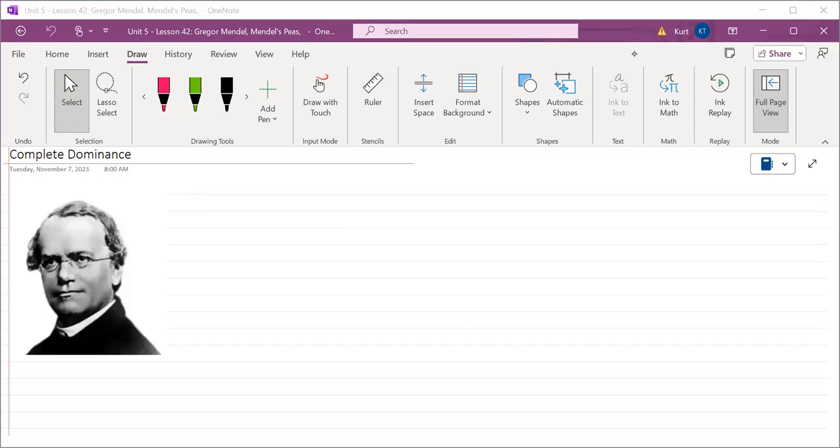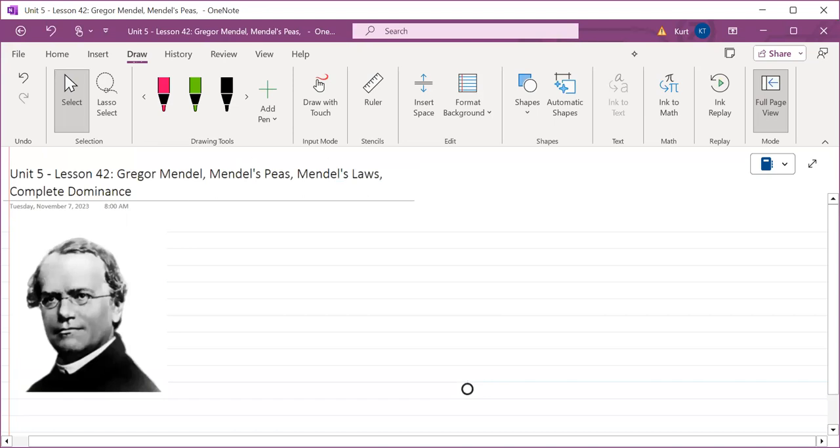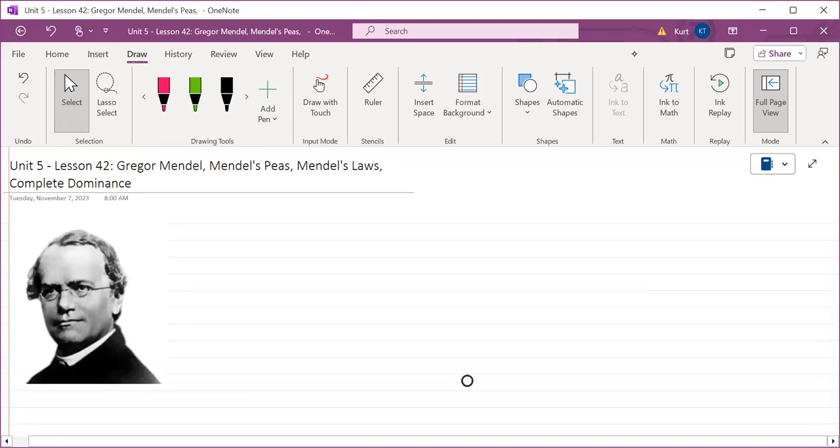All right. So today, everybody, we're going to be doing Unit 5, Lesson 42. Gregor Mendel, Mendel's P's, Mendel's laws, and complete dominance. We're going to hit all those topics today. This is the beginning of the main event of this unit. We will be discussing genetics and heredity all the way up to November 30th.